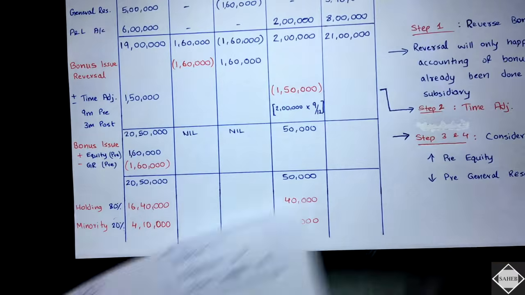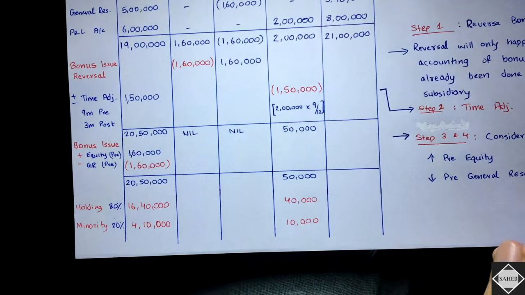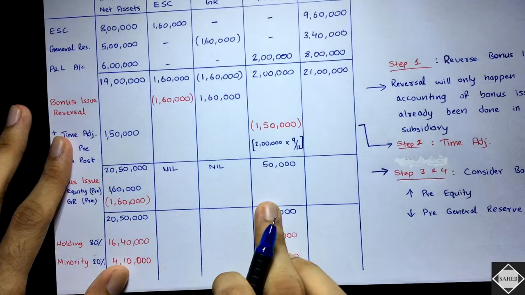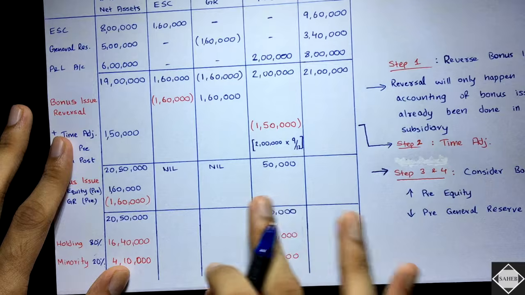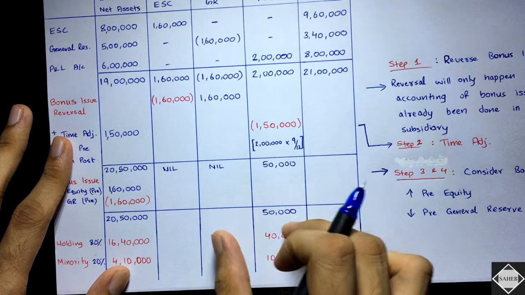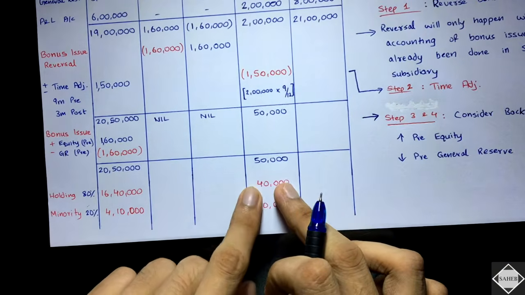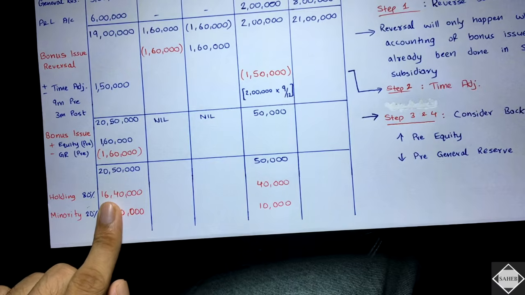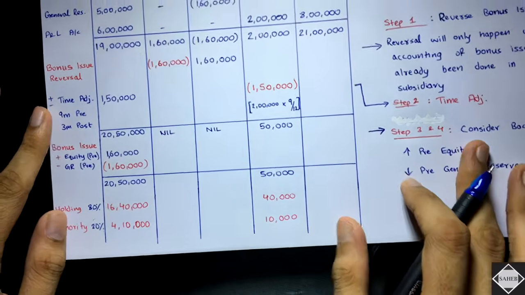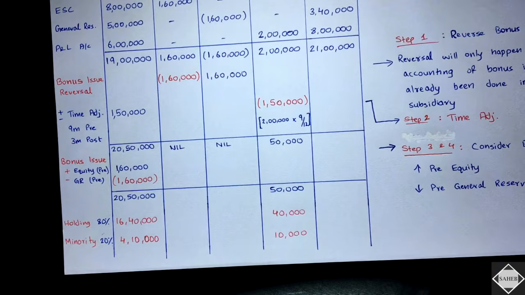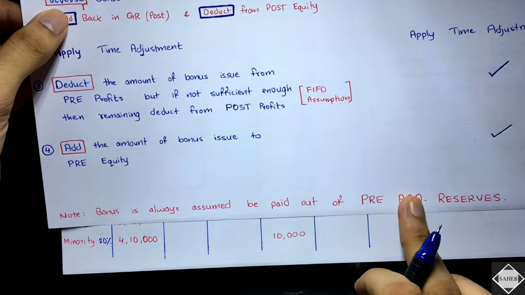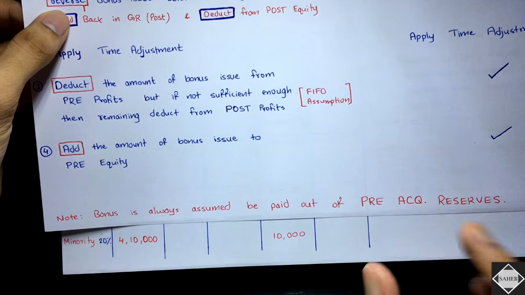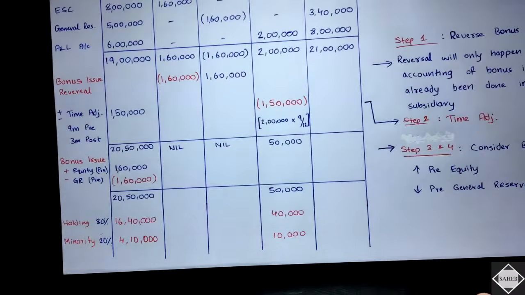It will be affected differently because, if you consider it from the post-acquisition, then it will be deducted over here, right? In the GR or in the P&L, it will be deducted like that in the post-acquisition reserves. Then what will happen? This thing will change and this thing will also change, right? That's why. Now this is the way you do it. Always assume it to be of pre-acquisition only. And at the CFS level they will never give you post and all. It's always pre-acquisition only. Fine.